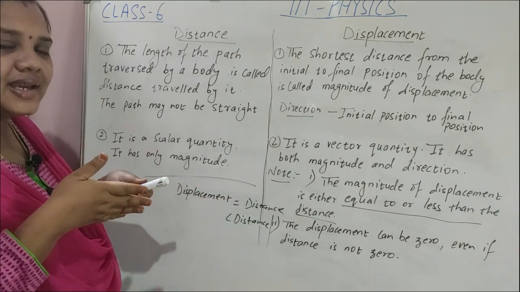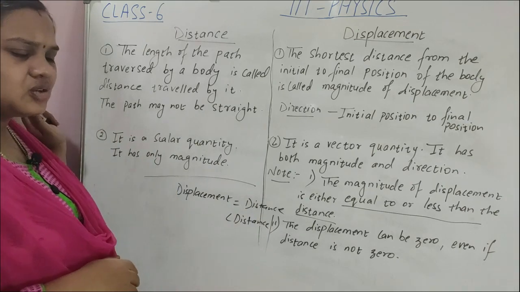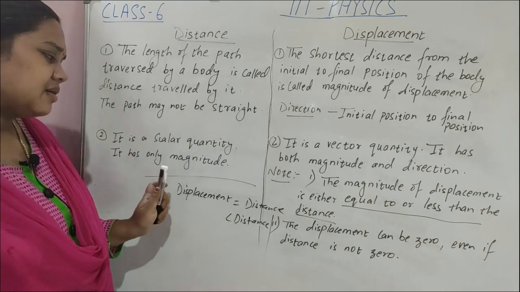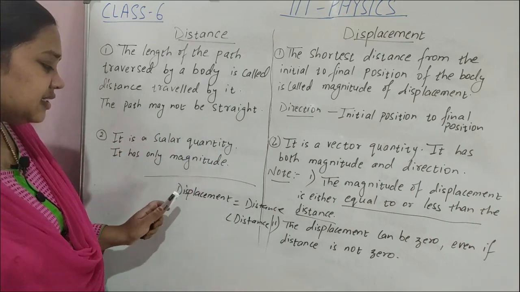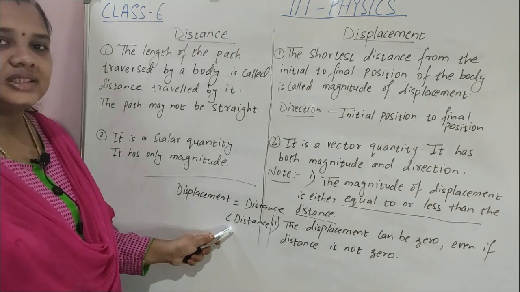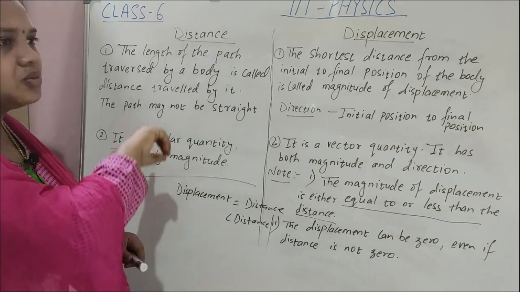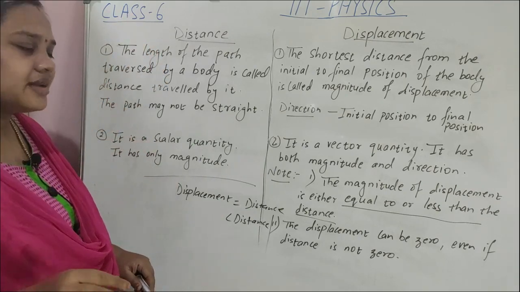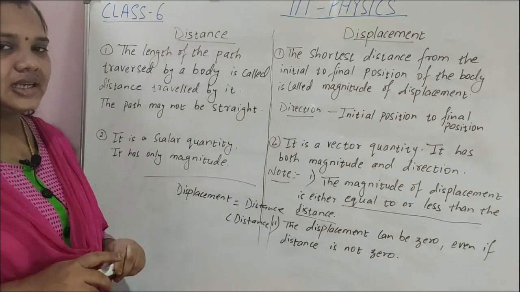When a body moves in the same direction, a straight path, one-dimensional motion, distance and displacement are both the same. In which case is displacement less than distance? When the body is changing its direction. Suppose the body moves in a curved path or in a circular path. In these cases displacement will be less than distance.